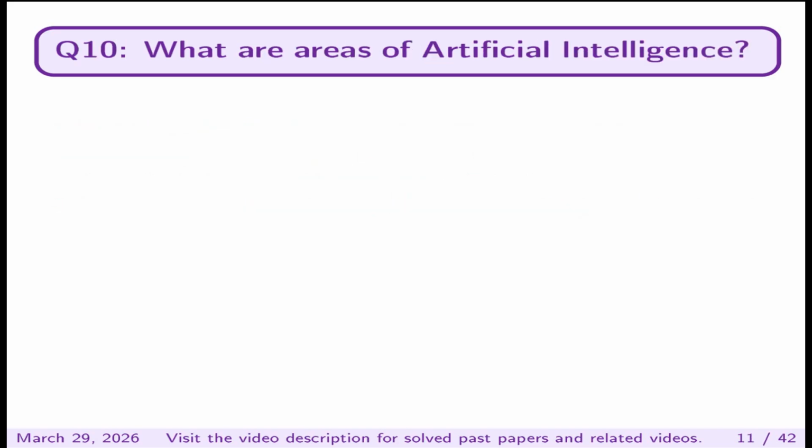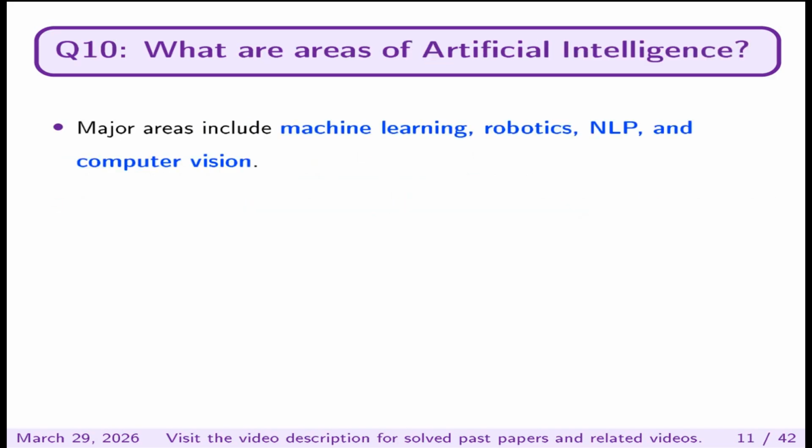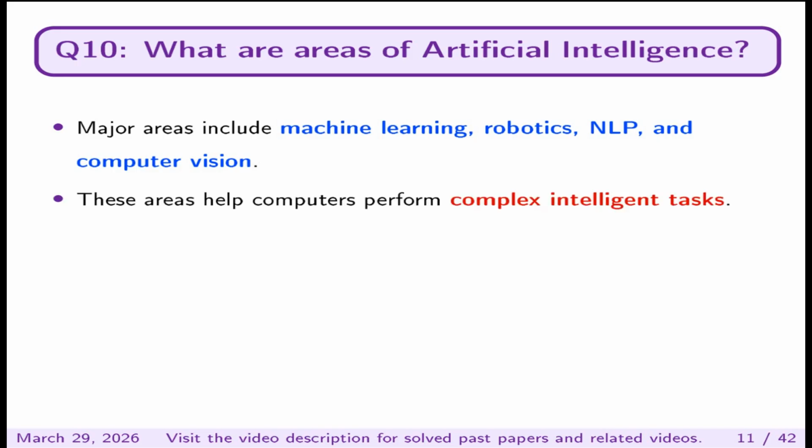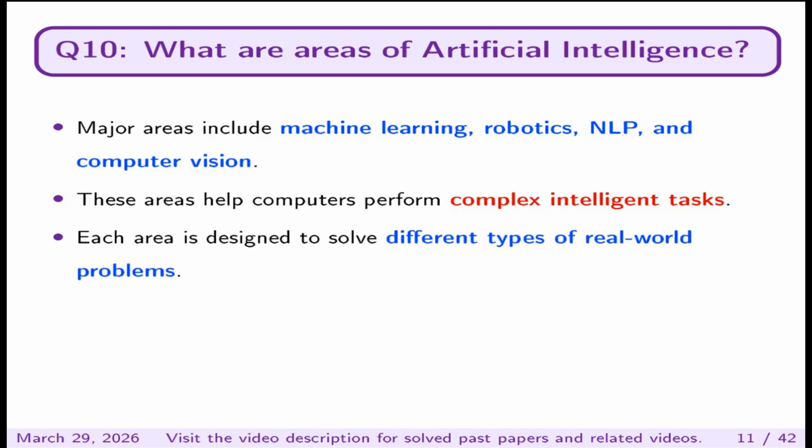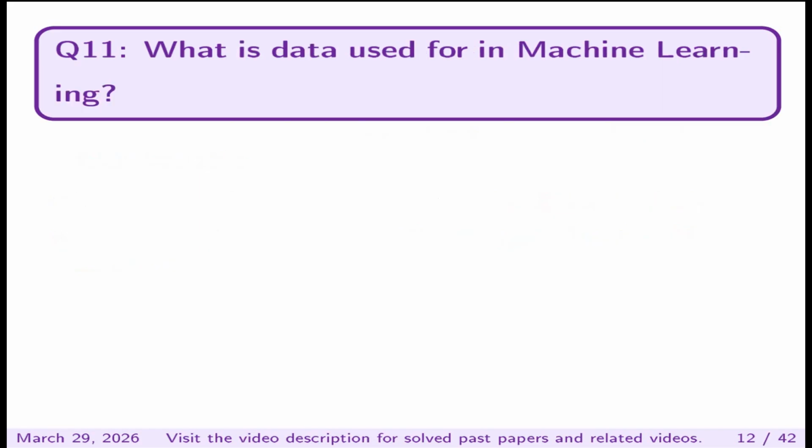What are areas of artificial intelligence? Major areas include machine learning, robotics, NLP, and computer vision. These areas help computers to perform complex intelligent tasks. Each area is designed to solve different types of real-world problems.